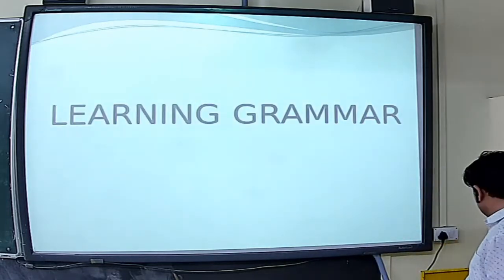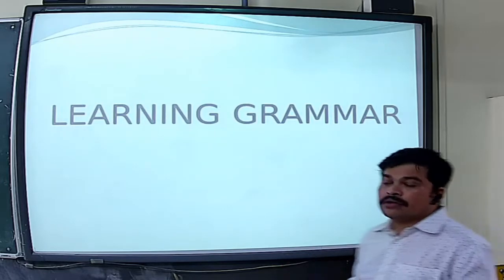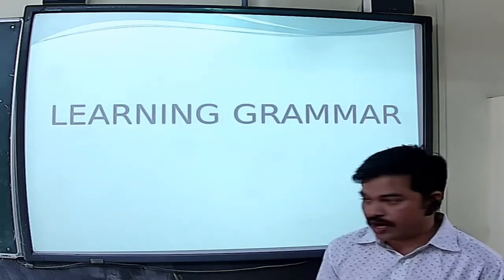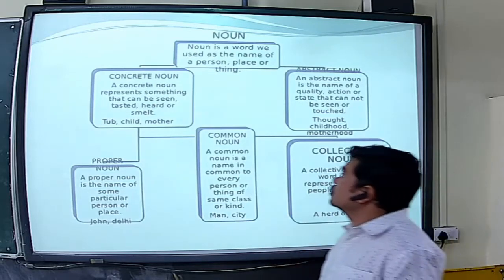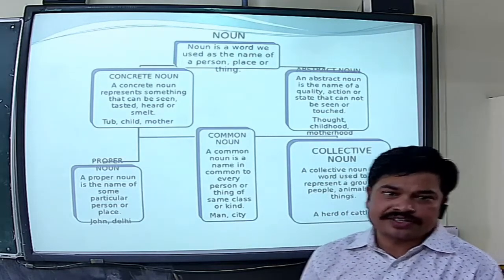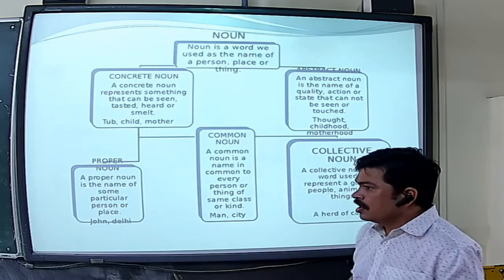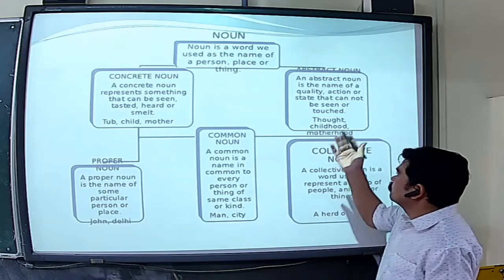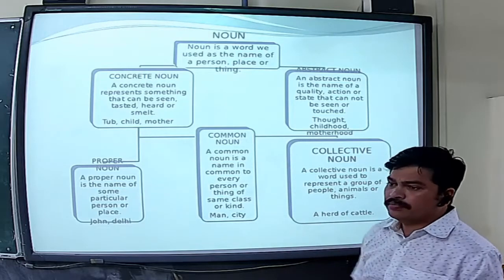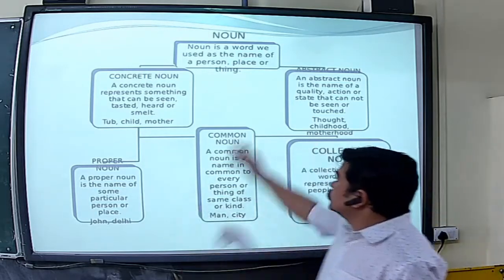And now the grammar portion is going to start. Here, definitions are given, as we have already studied in class 1, 2, 3 and 4. The noun is given, then the parts of the noun are given. So first is noun.